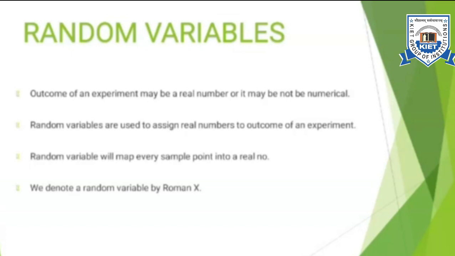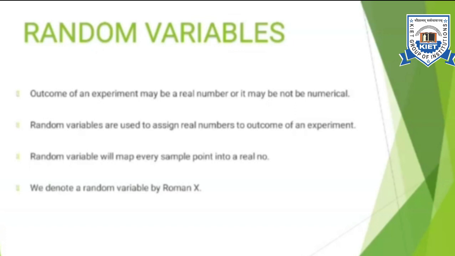So random variables provide me a mechanism. Random variables will help me to assign real numbers to the outcomes of these experiments. So random variables are used to assign real numbers to the outcome of an experiment whose outcome is not of numerical form. So the outcome is not in numerical form, and I need to convert that outcome or that sample point into a real number so that it makes my analysis easier.